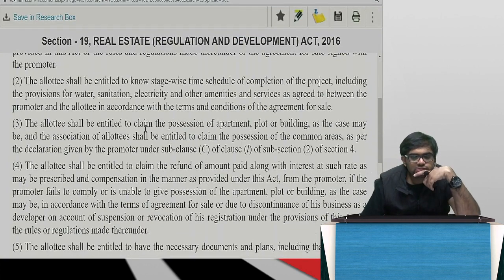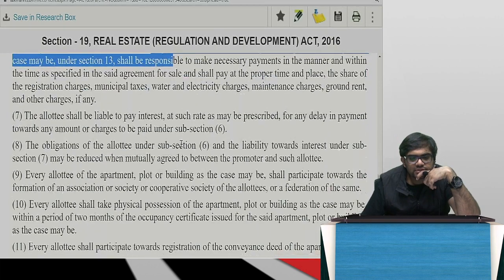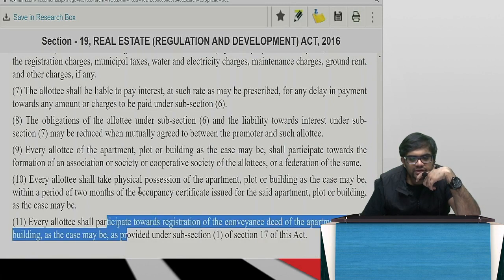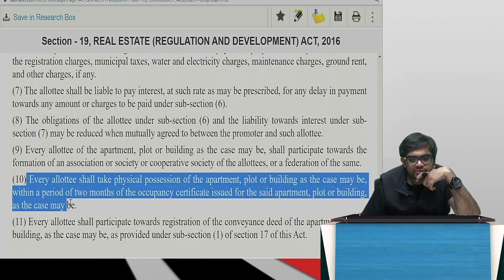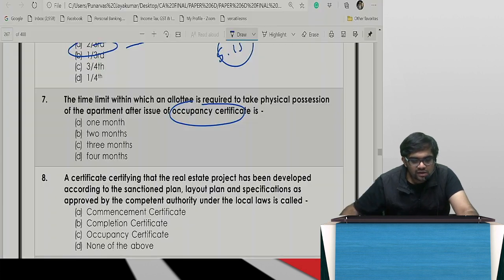Correct. Entitled, entered the sale, liable to pay interest, obligation, participate, shall participate, conveyance deed, this one, within a period of 2 months. Getting it?